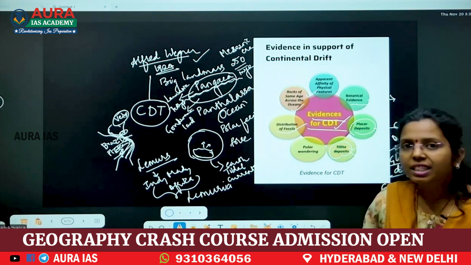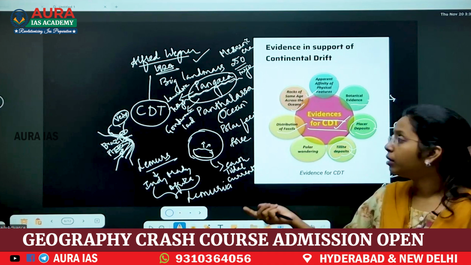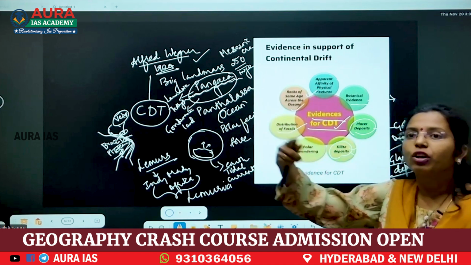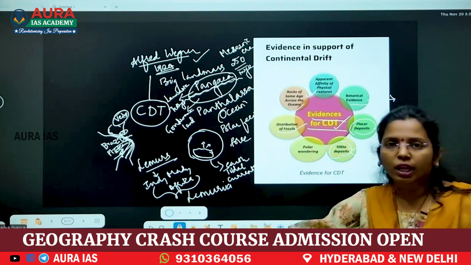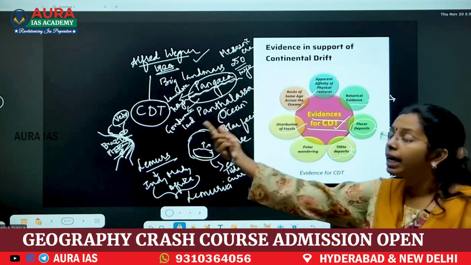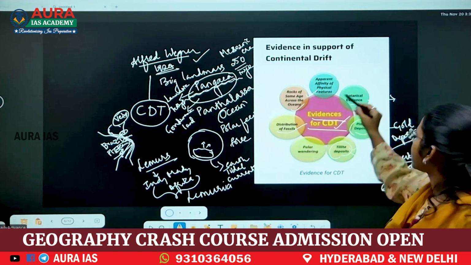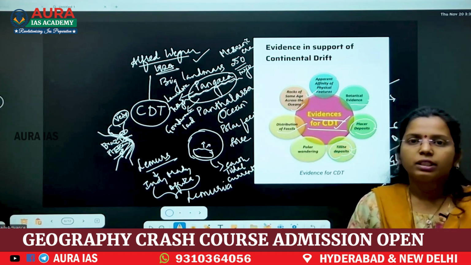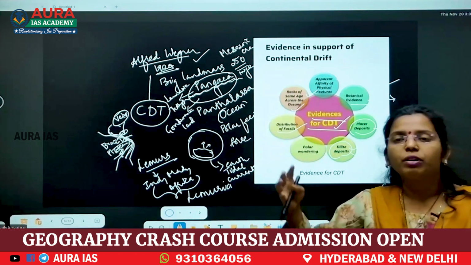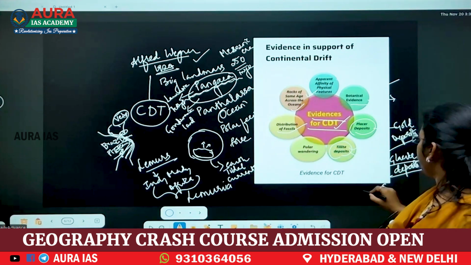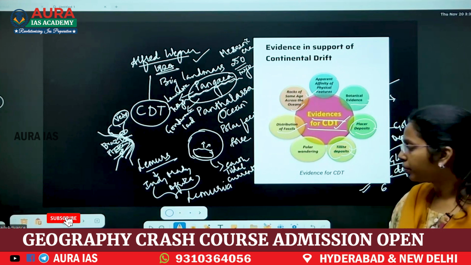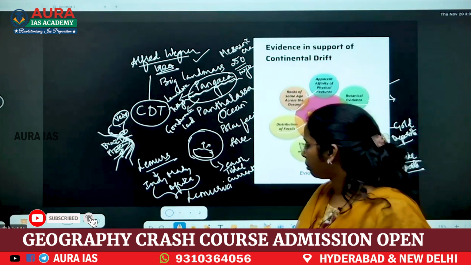But what are the criticisms? Why did drift take place only in the Mesozoic era? Why not before that, in the Paleozoic? Criticism took place, and from that criticism, the next theory is seafloor spreading theory. Next, plate tectonics. Because of plate tectonics, all the drifting was taking place. Now they have explained it with modern science.